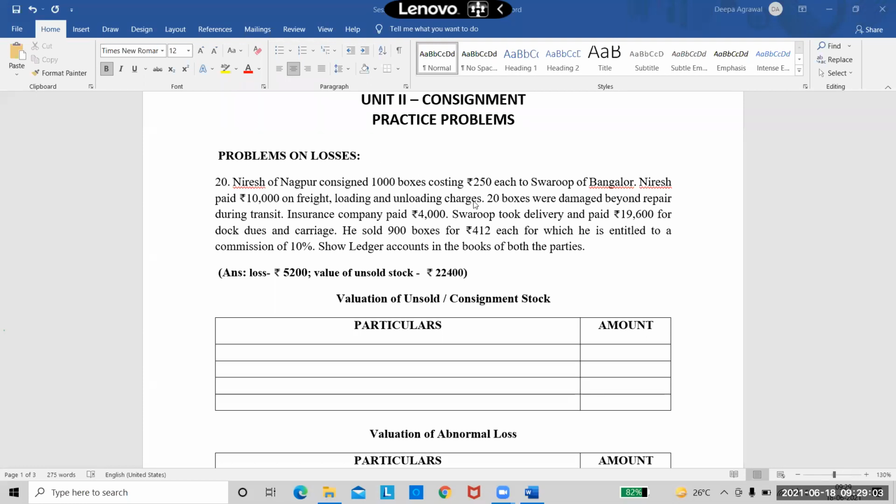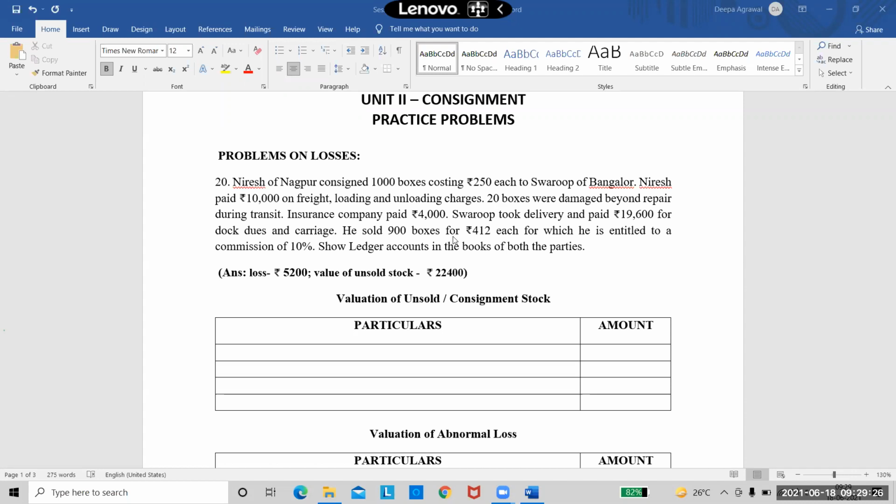From 1,000, 20 were damaged. So the consignee received only 980. Out of 980, he has sold 900 boxes. That means 80 units are our unsold stock. If you are able to make these calculations properly, then your entire problem will go correct. So 80 units are unsold stock, 20 units are abnormal loss.